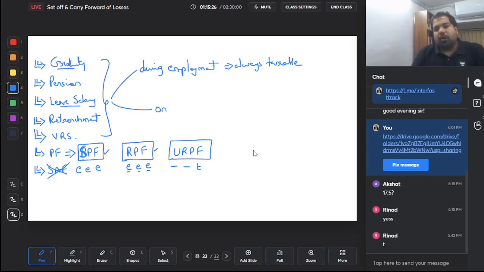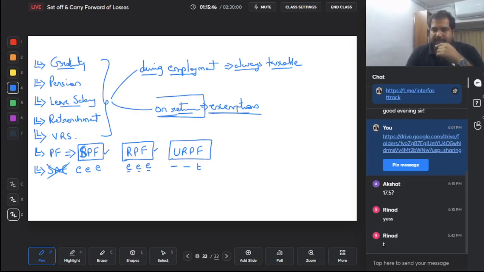And if it is on retirement or leaving, then there are exemptions which you can read on your own. Guys, I'm not going to discuss it because never has a CA inter paper discussed this ever. So during employment it is always taxable, on retirement etc. it is exempted up to a certain amount. So it's better to get on retirement.